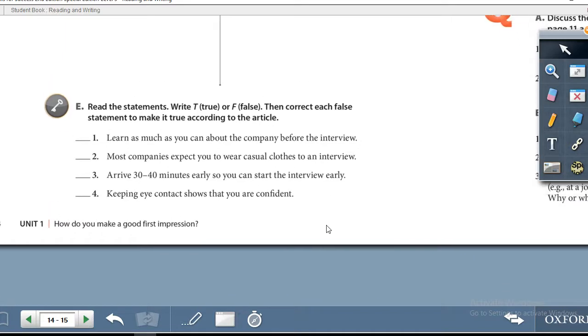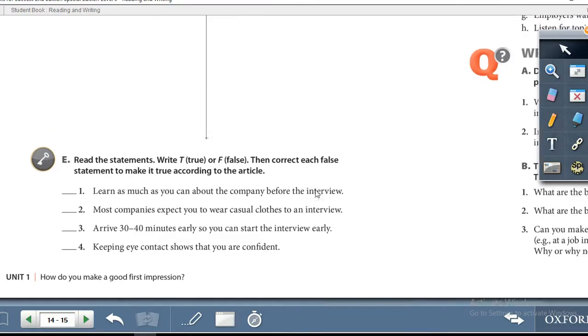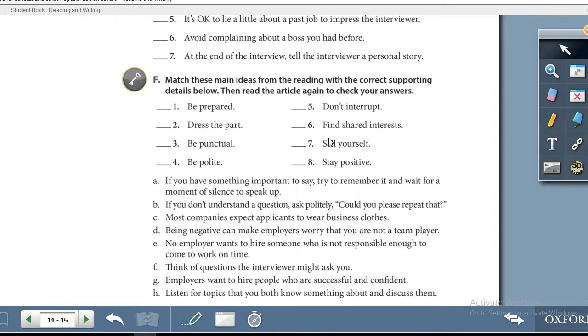Let us move on to exercise E. Read the statements, write T for true or F for false, then correct each false statement to make it true according to the article. So basically this is your normal true or false exercise. You will read each statement. If you feel it is true, you will write T. If you feel it is false, you will write F. Let us turn over to page number 15.